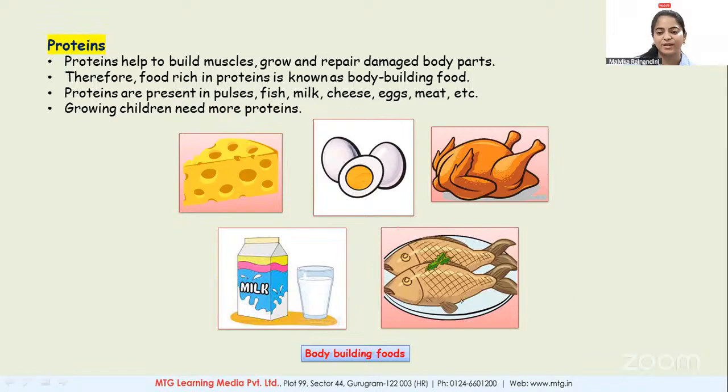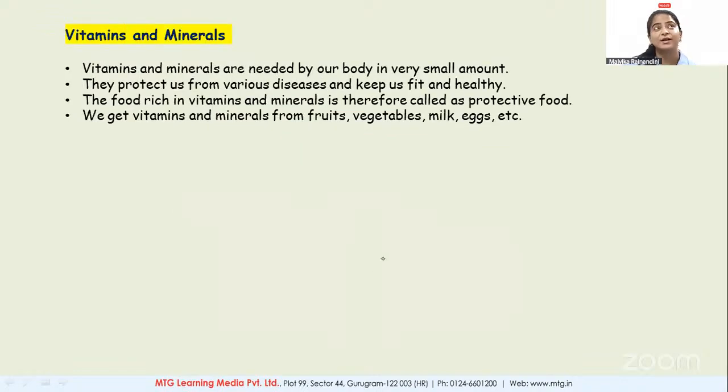Let's move ahead towards vitamins and minerals. Vitamins and minerals are needed by your body in a very small amount, and that's the reason why they are known as micronutrients. Why are they known as micronutrients? Micro means very small amount. So these vitamins and minerals are needed by our body in a very small amount.